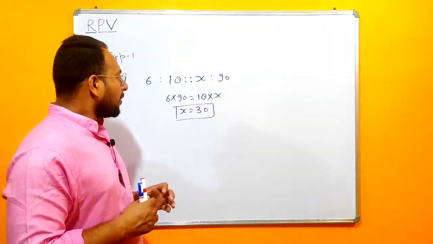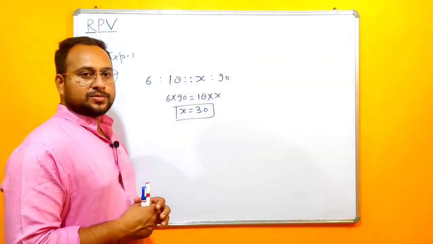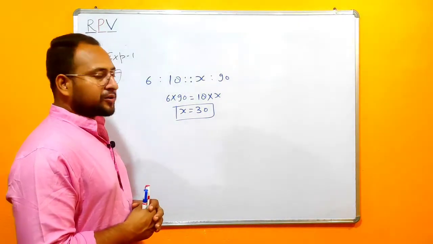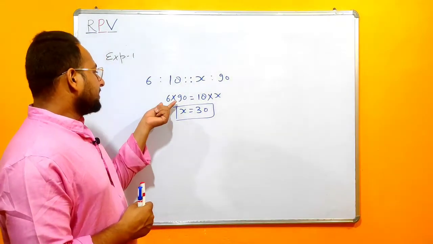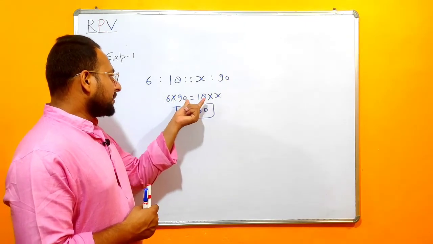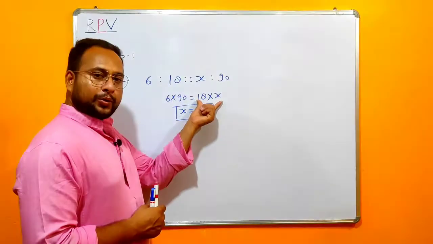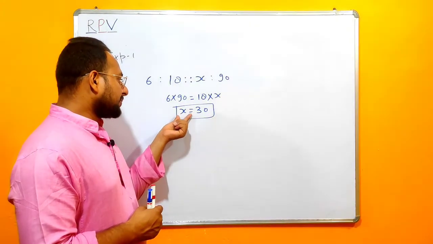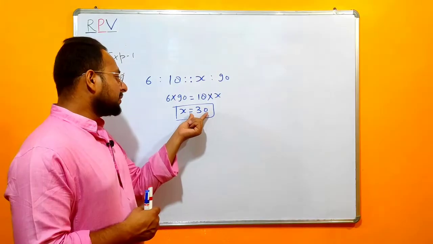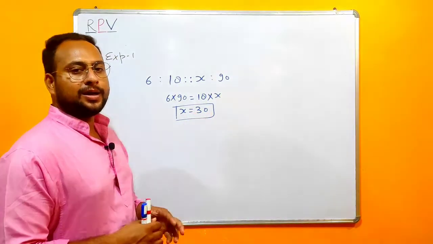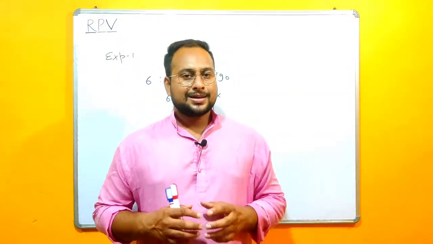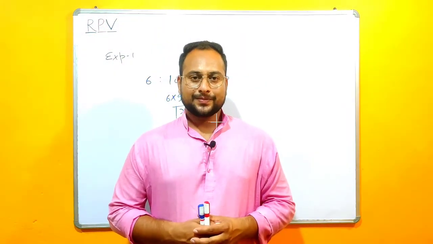As we all know, the product of extremes will be equal to the product of means. So here 6 into 90 will be equal to 18 into x. Then the third proportion, that means x, will be equal to 30. Okay, now let's see the next example.